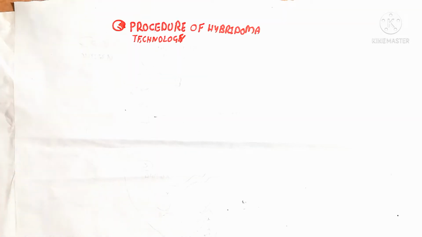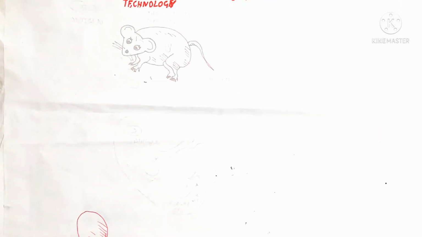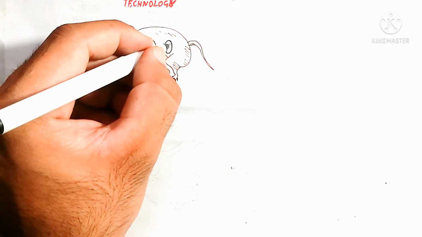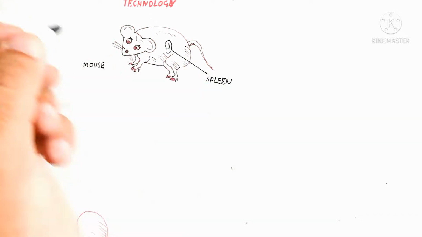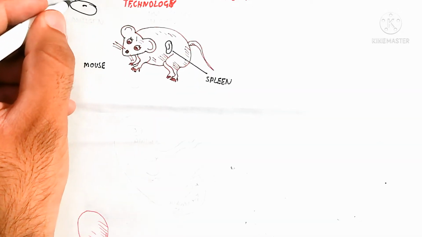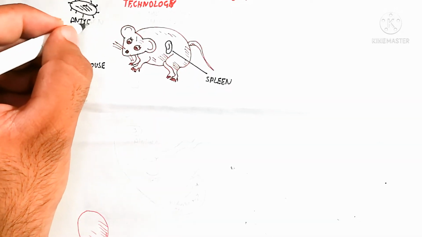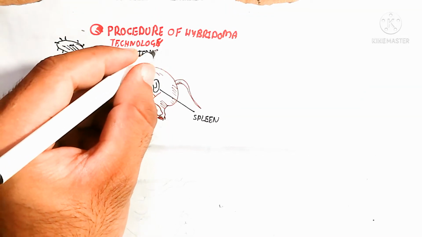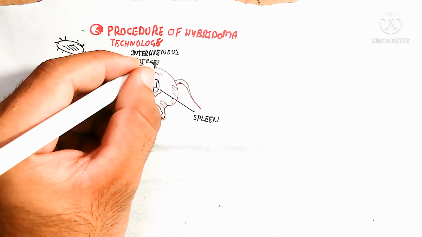This hybridoma cell is cultured outside, in a petri dish you can say, and this environment provides amino acids, sugar, and nucleotides. So the antibody-producing cell plus the immortal cell is formed. It means the plasma cell will die rapidly, while the hybridoma cell will remain behind. So I hope that makes sense.